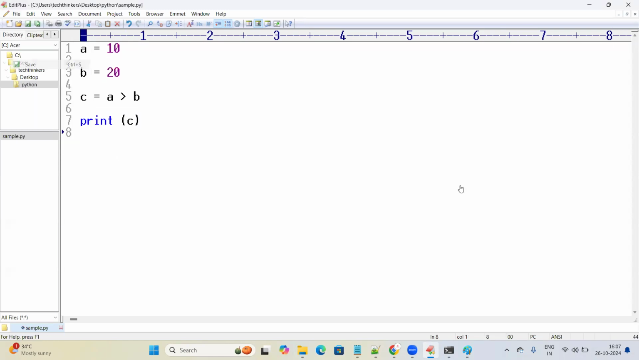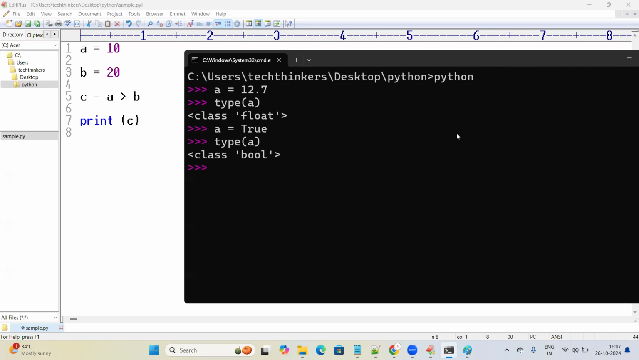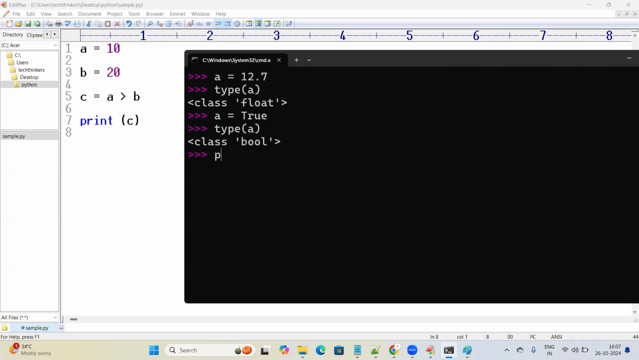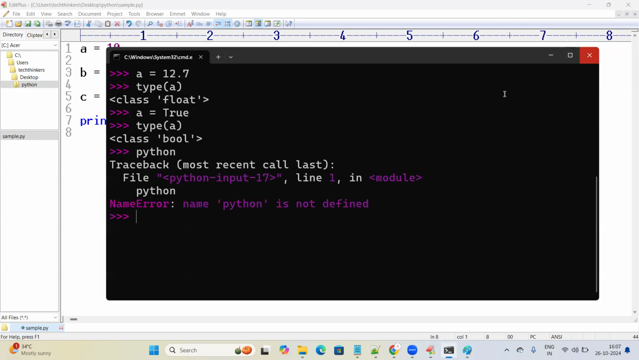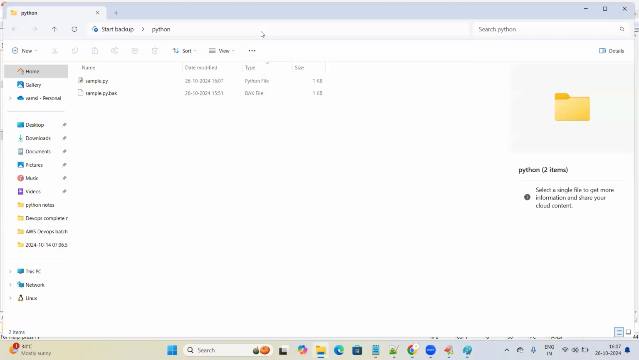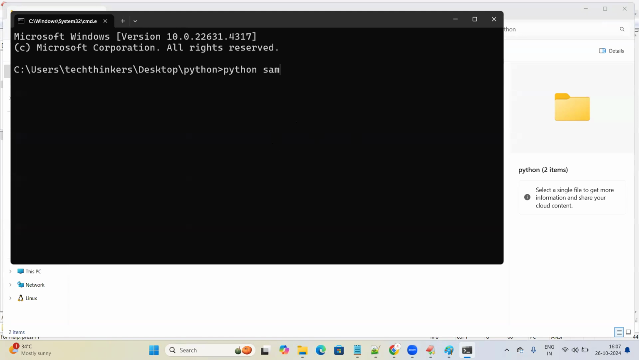Let us see the result first. I'm trying to open the command prompt here. I'd like to run the Python program like this: python space, and the file name of the program I've written is sample.py. It is simply printing the output as False.